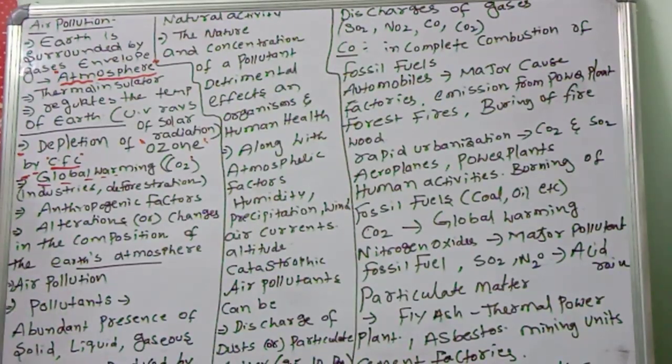That is called air pollution. So what are the pollutants?